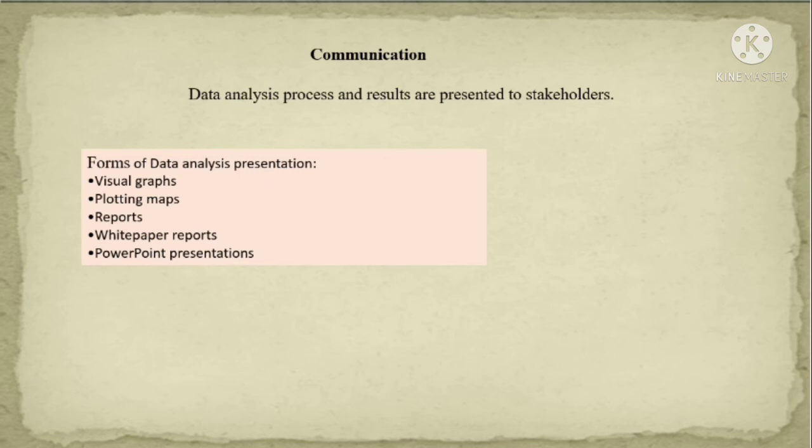It is the part of data analysis by which we are sending our result, our output, to the customer or clients. This is the last phase of our data analysis: communication to the stakeholder, clients or customer in the form of visual graphs, charts, reports, presentations, or numerical data.